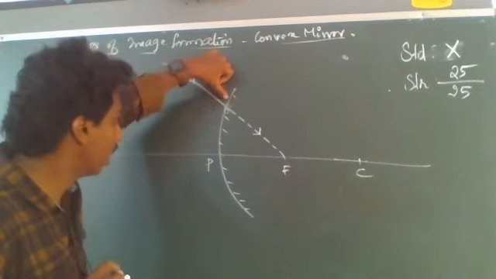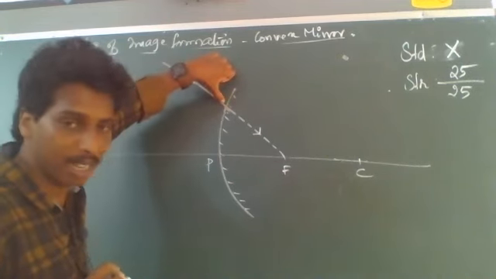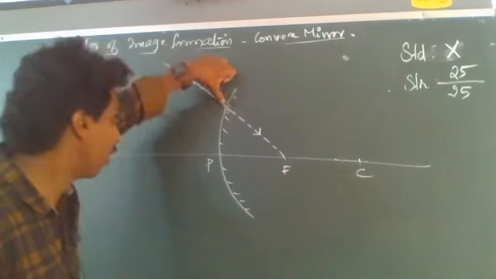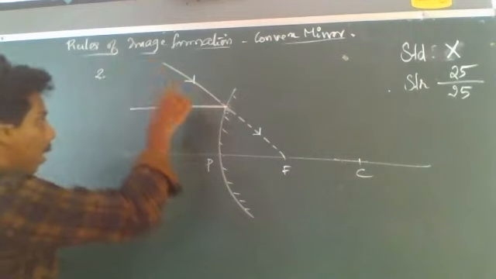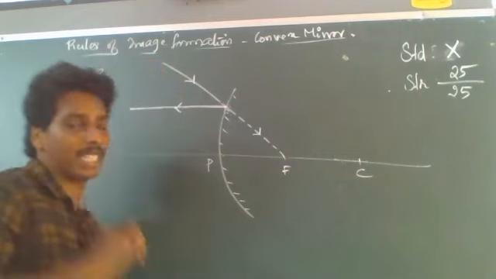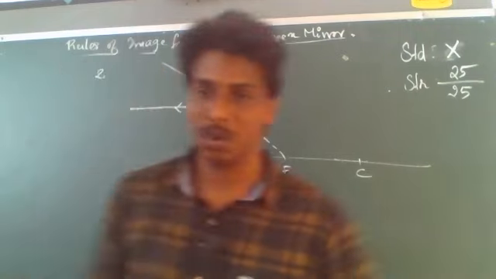When it strikes the reflecting surface of the convex mirror, it suffers reflection, and after reflection, the reflected light ray passes parallel to the principal axis, which is exactly the converse of the first rule.